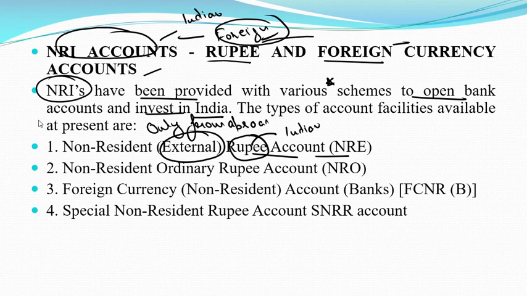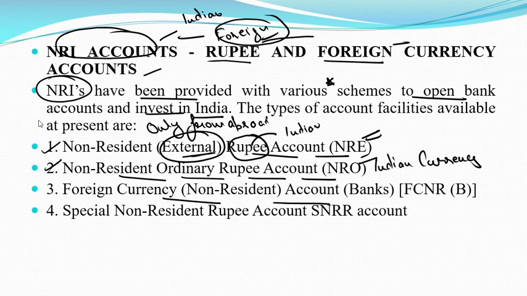That's why this word is external. Second one is the non-resident ordinary rupee account. This one is also maintained in Indian currency. Clear? There are certain features of each of these accounts which we have already discussed, and we will discuss them also in this video in the form of questions. Next one is the foreign currency non-resident account (banks). That is maintained in foreign currency. Last one is the special non-resident rupee account, SNRR.